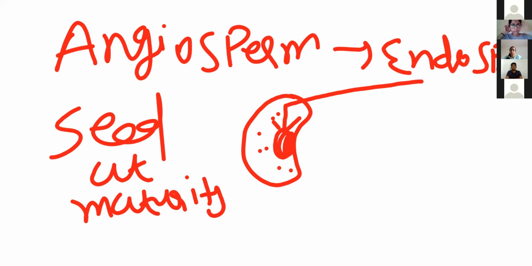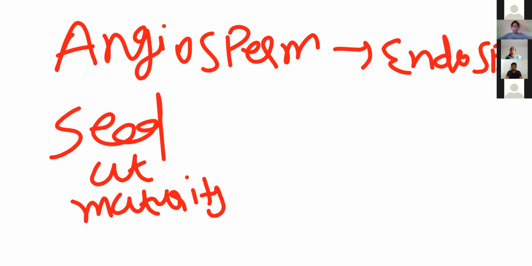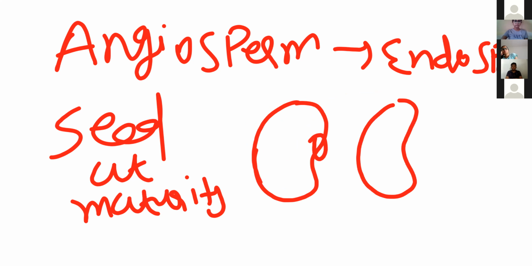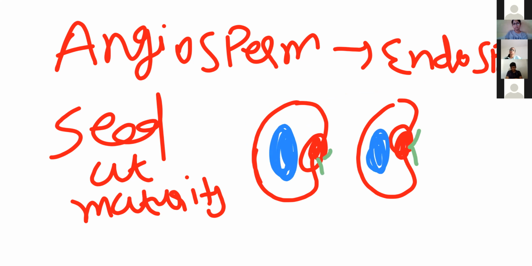So in some of the seed, when we observe, suppose these are two seeds with developing embryo here, and this is the maturity level, that radicle plumule formation starts. This is the initial stage.